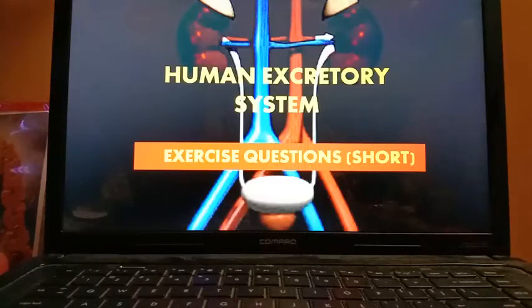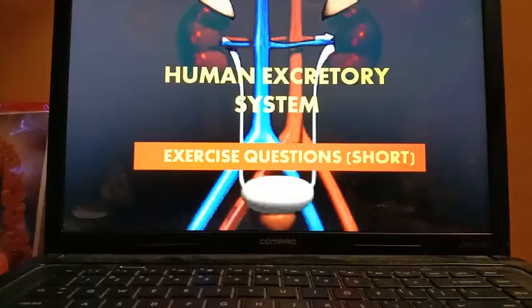Number 3, ribs are called the additional excretory organs. This statement is false. You have to change the first word of the statement, that is the ribs. In place of ribs, it should be lungs.